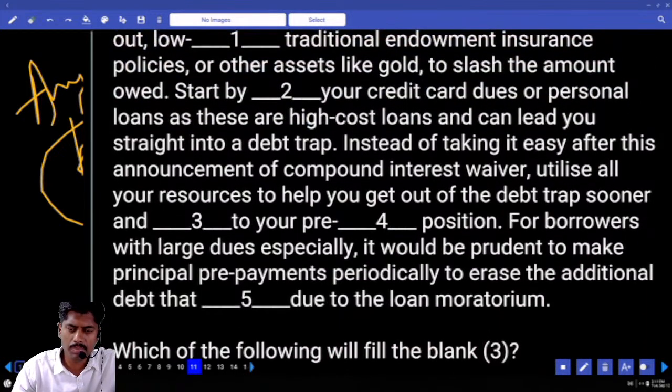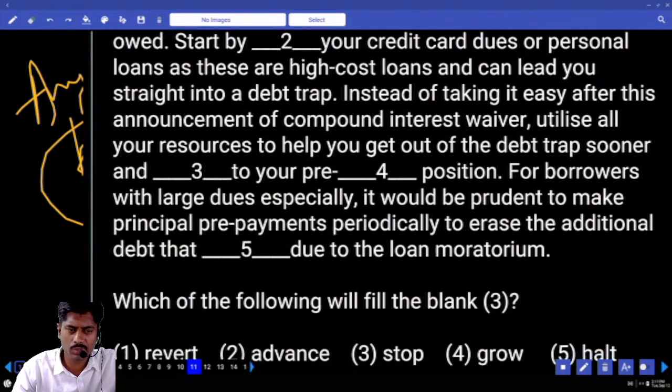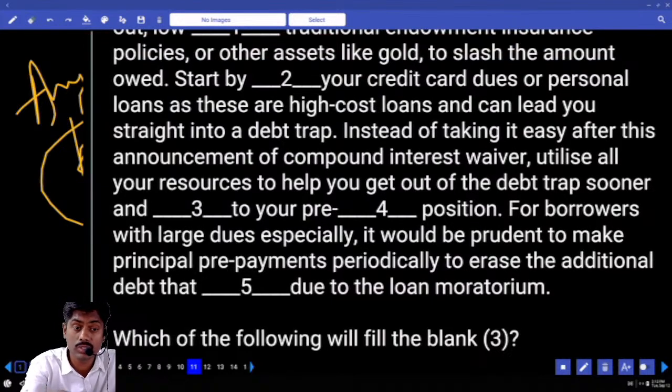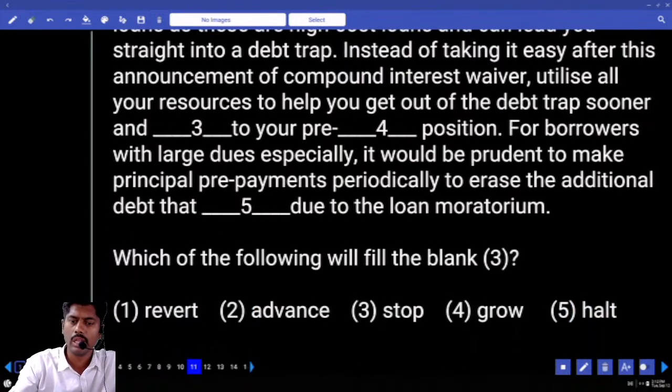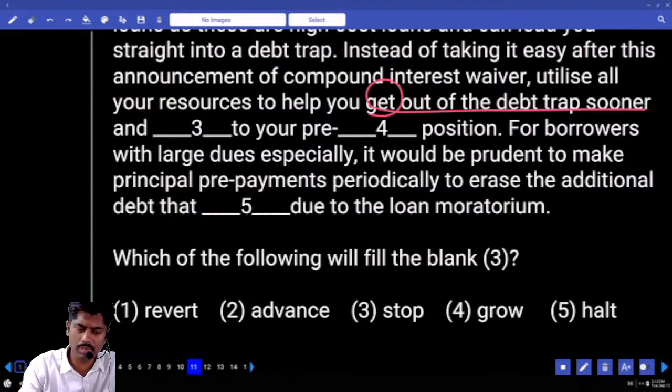So start by paying off your credit card dues or personal loans, as these are high cost loans, can lead you straight into a debt trap. Instead of taking it easy after this announcement of compound interest waiver, utilize all the resources to help you get out of the debt trap sooner and dash to your pre. Get out of your debt trap sooner and dash to your pre.